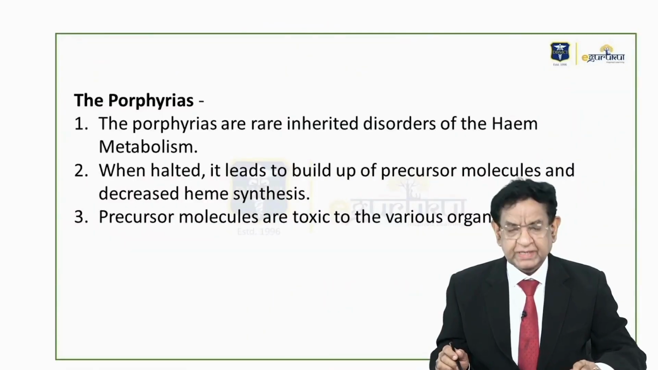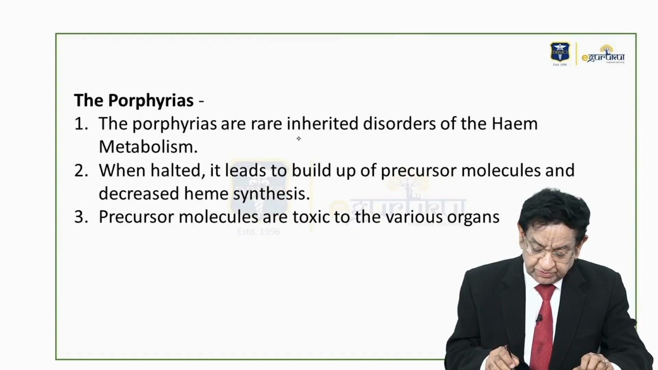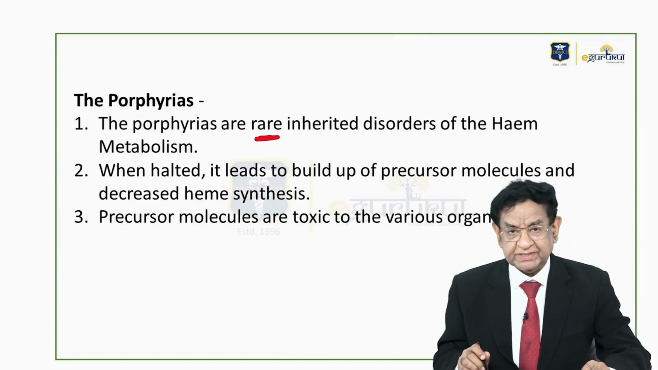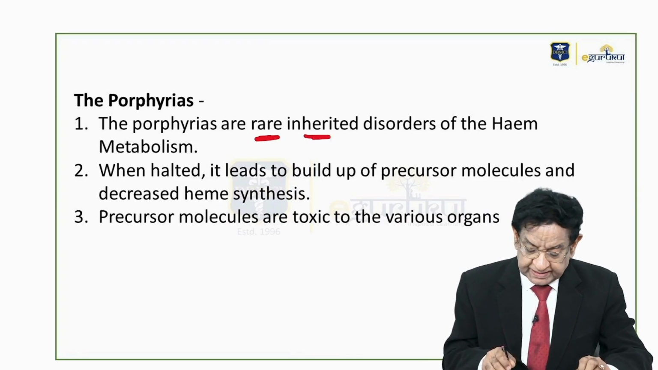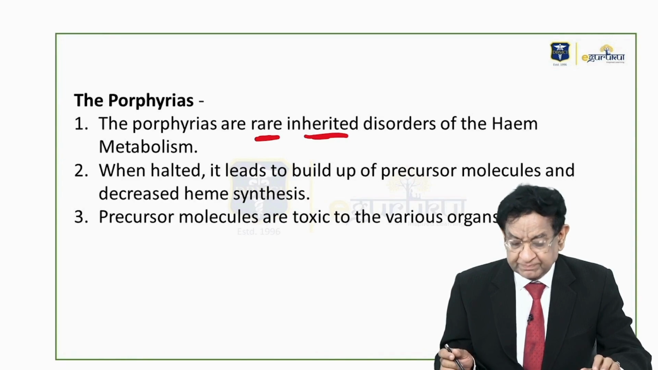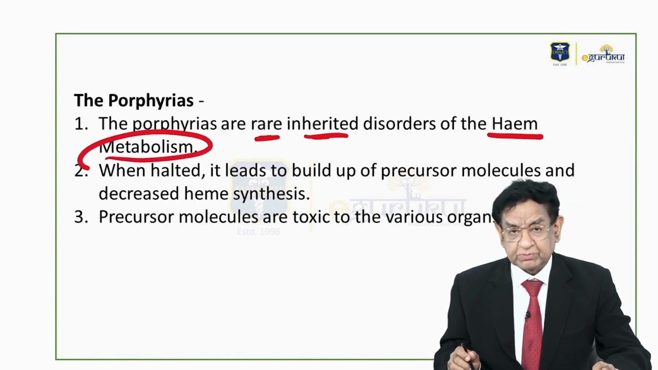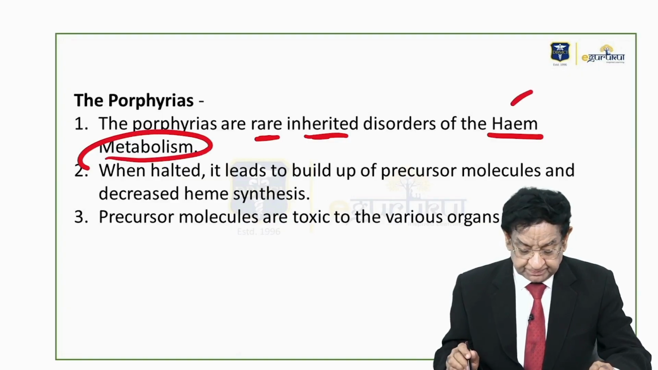So first of all, let's learn the basic definition of porphyria. First of all, they are rare. They're not very common diseases. Number two, they are inherited disorders. That means some family history will be there of heme biosynthesis. The most important is heme metabolism.